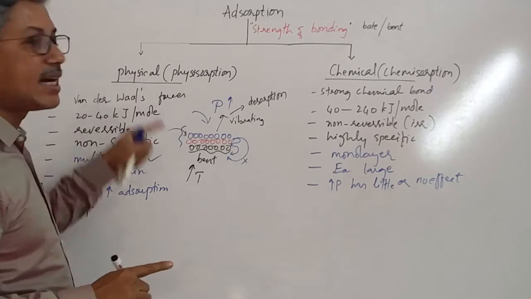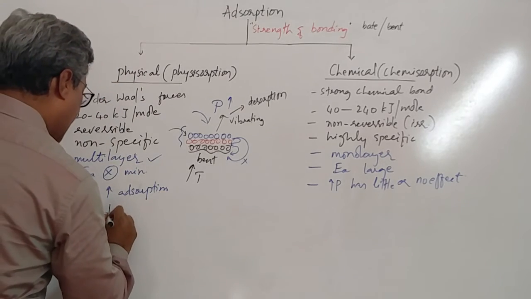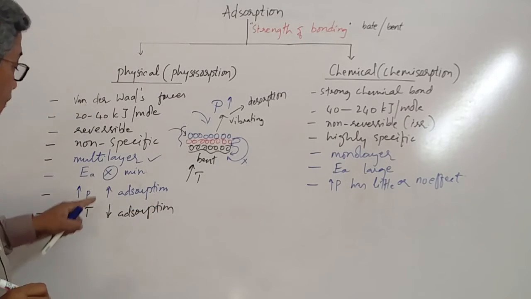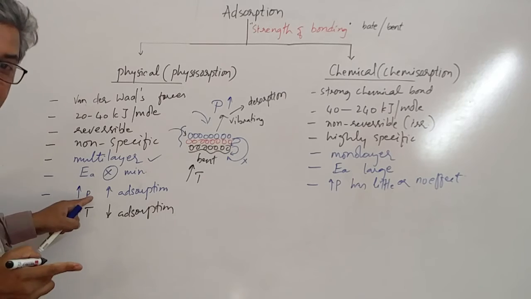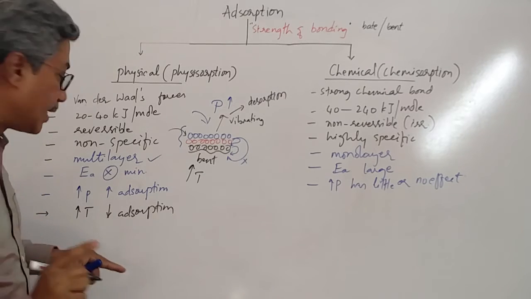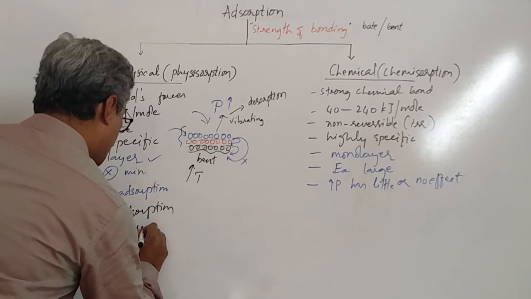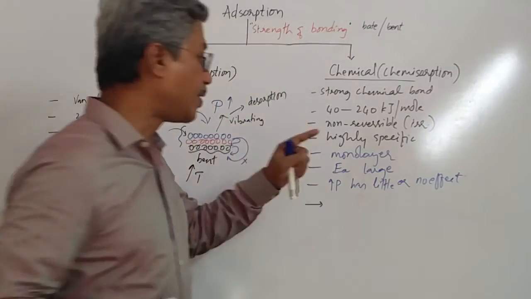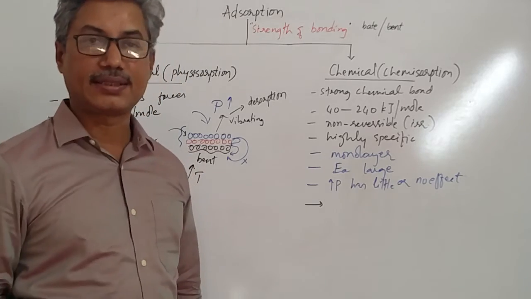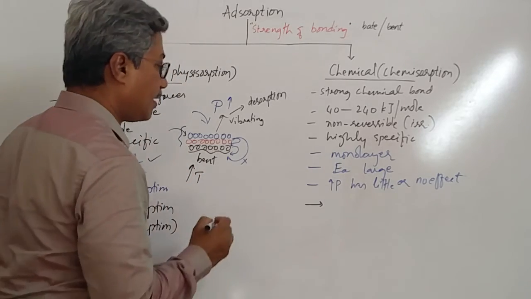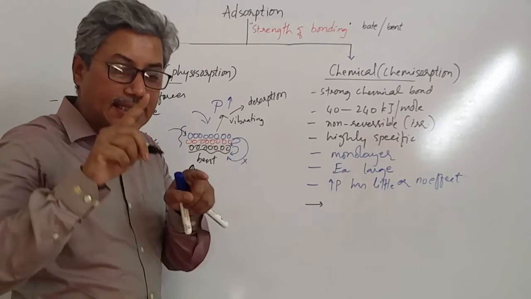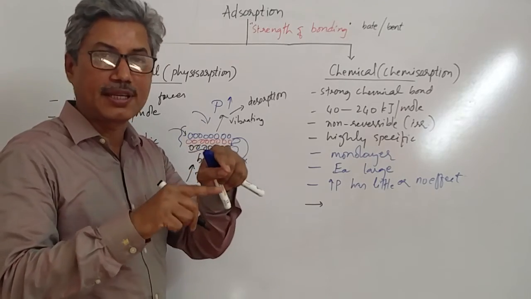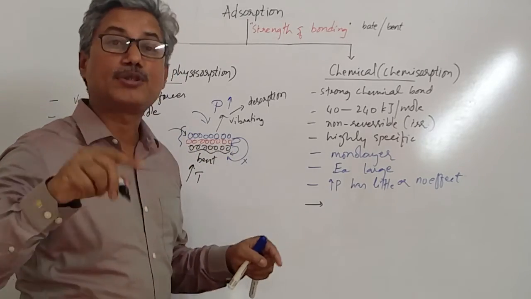That means if the particles are weakly held, then only desorption takes place. That means physical adsorption will increase at higher pressure, and at higher temperature it will decrease. That means here desorption takes place. Whereas in this case, as the energy of activation is high, if you increase the temperature, then the gap between the energy of activation and the energy of the reactant molecules will decrease, whereas the process will increase.